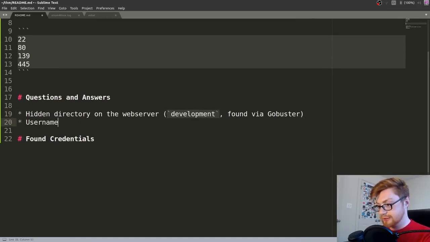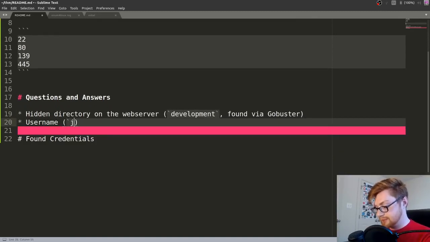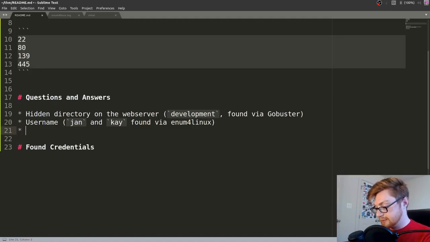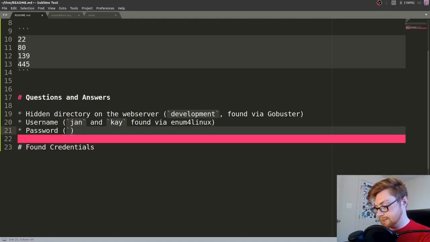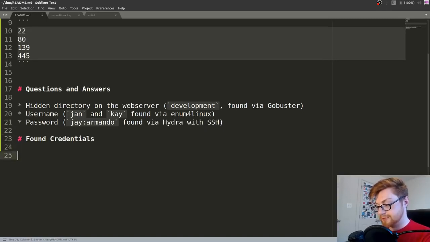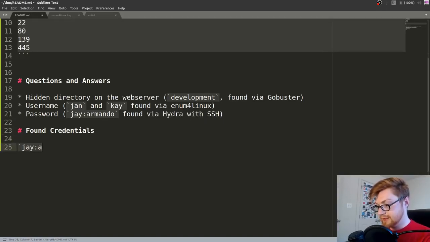And let's get another one here. The username, Jan and K, found via enum4linux. And then password, Armando, found via Hydra with SSH. There we go. Okay, so found credentials. We have Jan and Armando.